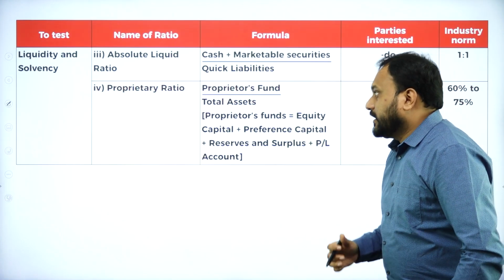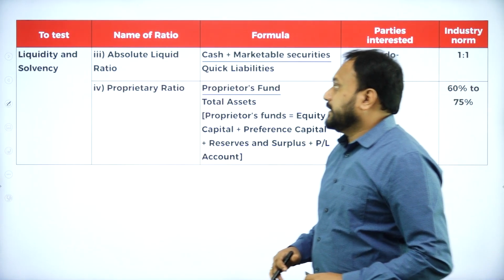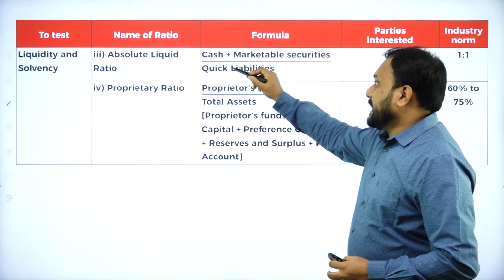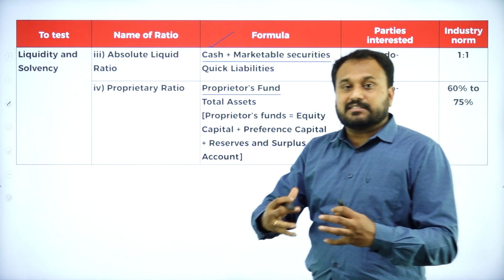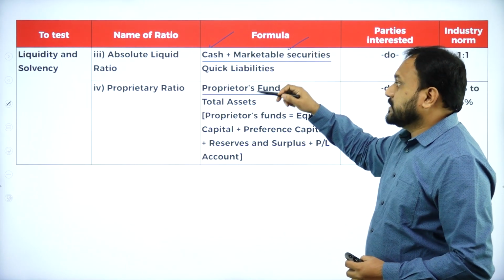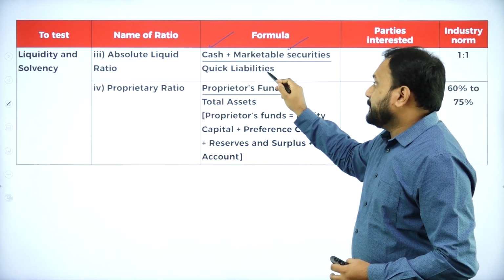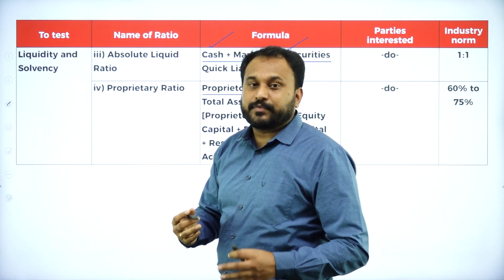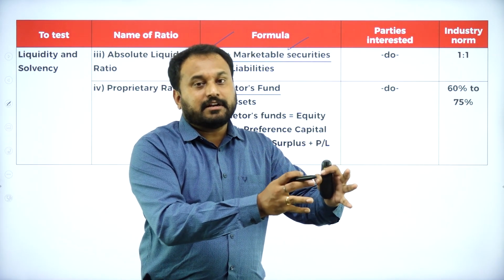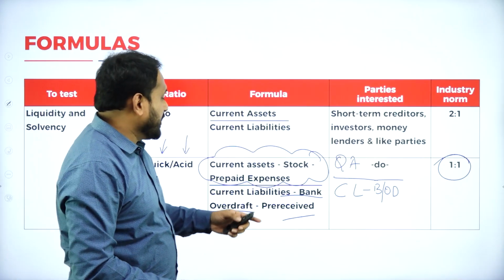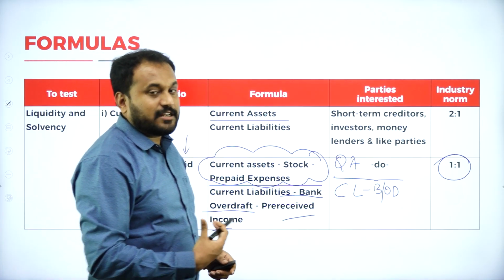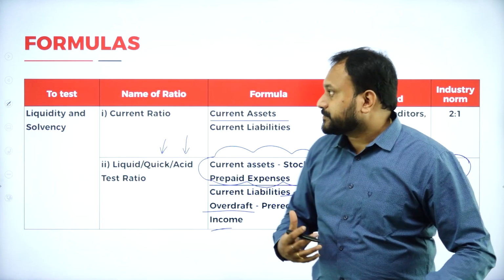Next we have the absolute liquid ratio, that is even faster, right? So here, cash is easily the fastest asset. Cash and marketable securities divided by quick liability. When I say quick liability, what does it mean? Current liability minus your bank overdraft minus any kind of pre-received income. Pre-received income is what you are supposed to deduct.